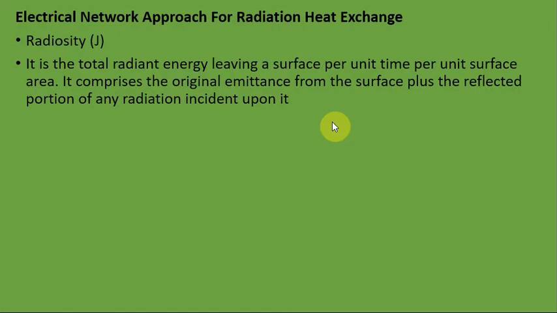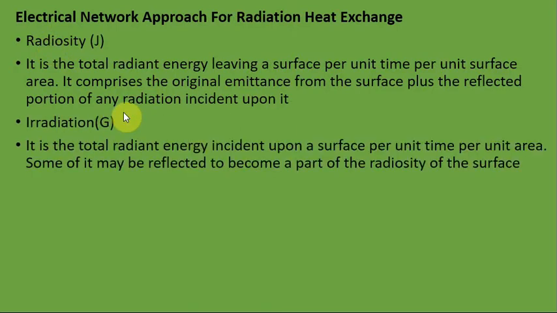So the net radiation leaving the surface will be the sum of the emittance from the body itself plus the reflected part. So that net radiation is called radiosity. Irradiation is the total radiant energy incident upon a surface per unit time per unit area.